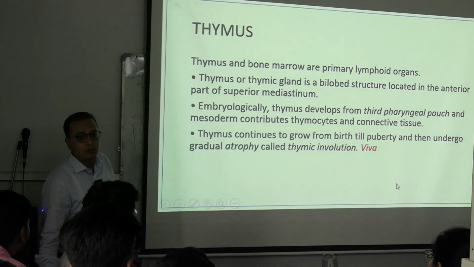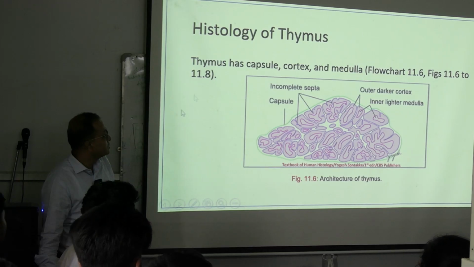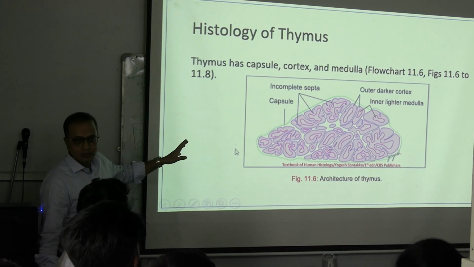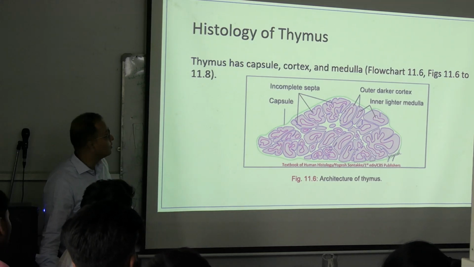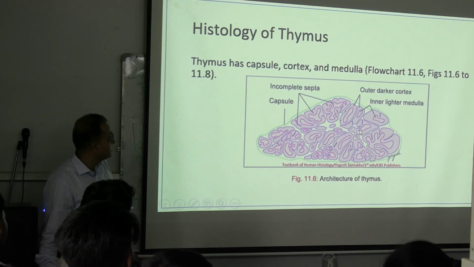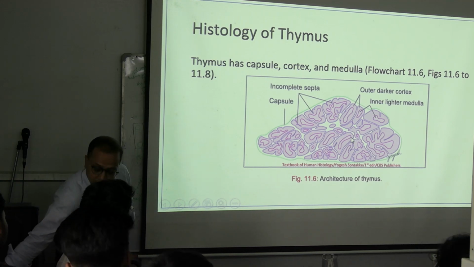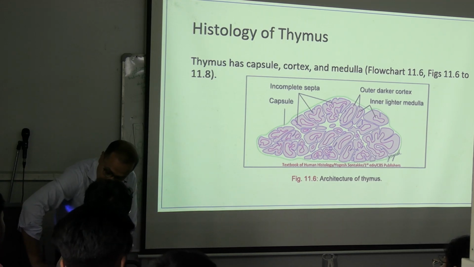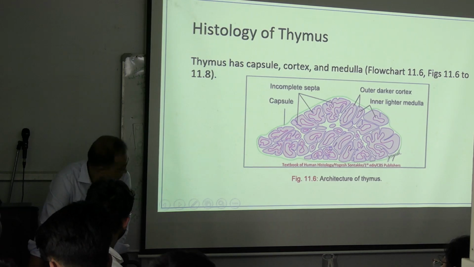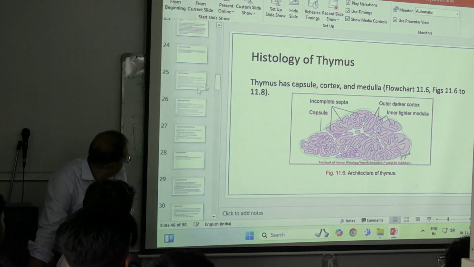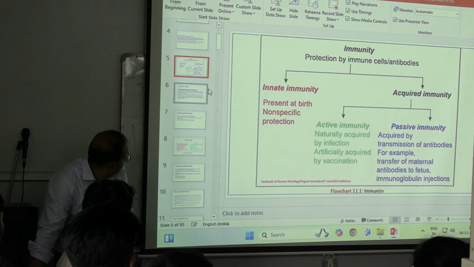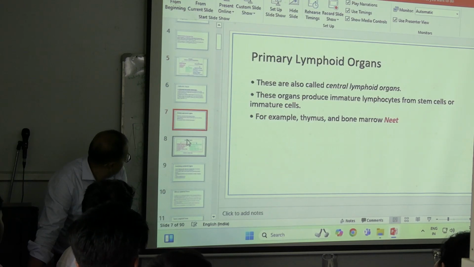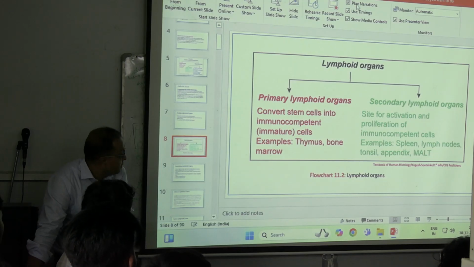Similar to that, another organ we call the thymus. The thymus is also a lymphoid organ, but the difference is that the thymus is a primary or initial part. We are going to see the thymus present in this particular region, and if you remember the thymus as an organ, you can always remember where it is placed in this system. In this lymphoid organ chart, the thymus is a primary lymphoid organ.